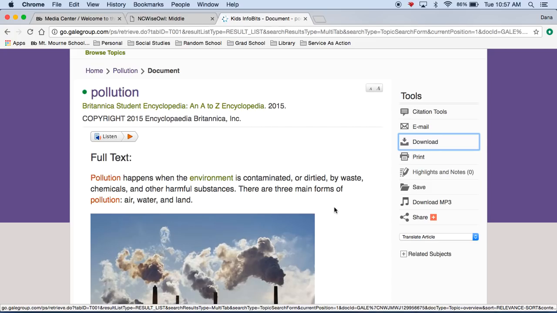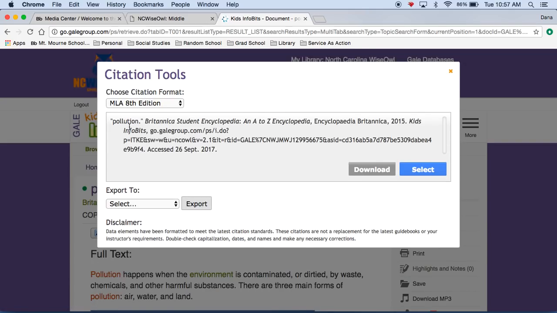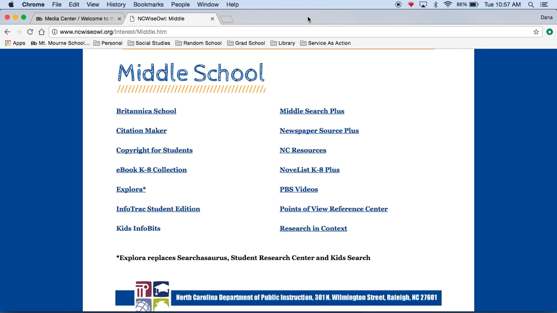So if I want to save it and come back to it later and use it for my research, I can do that. And then it also has the citation tool where it will give you the citation and all you have to do is copy and paste. Makes life very easy. So going back to Ncwiseowl, next up is newspaper source.